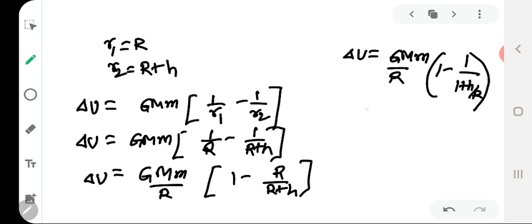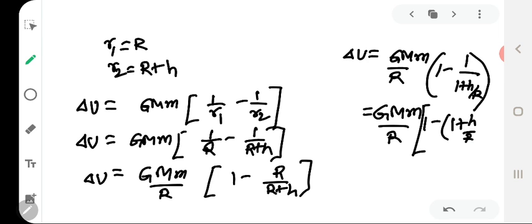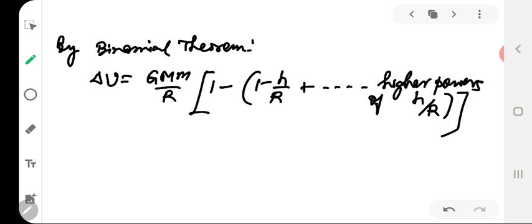so that will give us delta u equal to GMm by r times 1 minus 1 plus h by r to the power of minus 1. Thereafter we carry out the binomial expansion, so we will get this step.